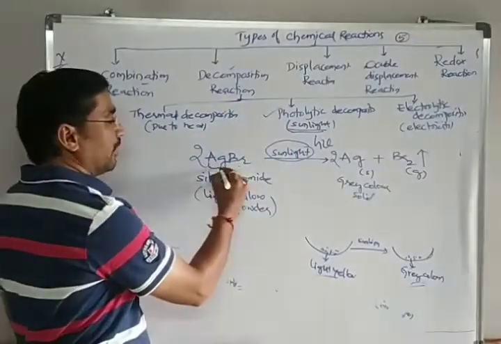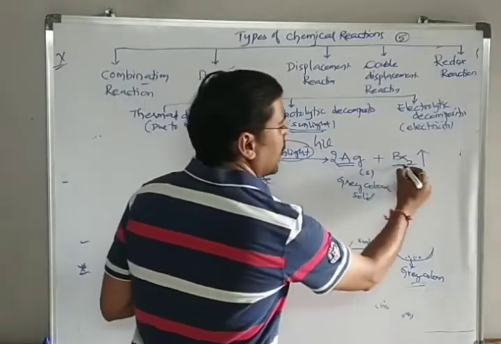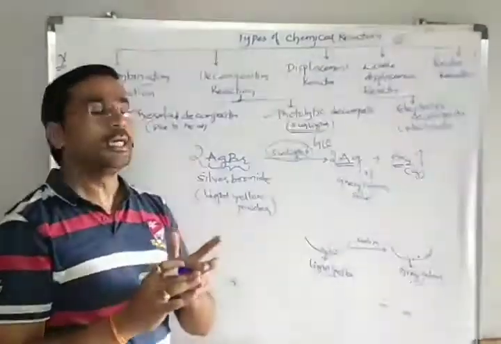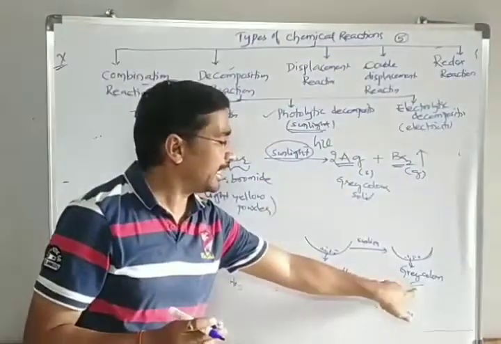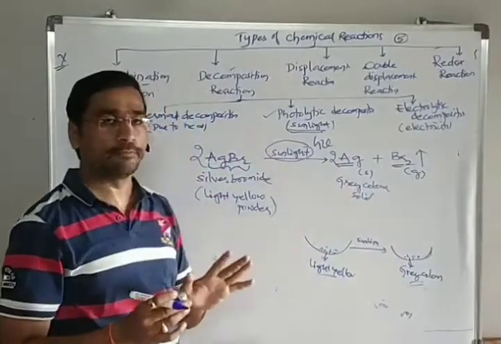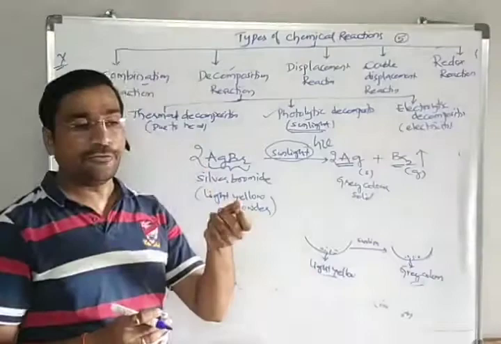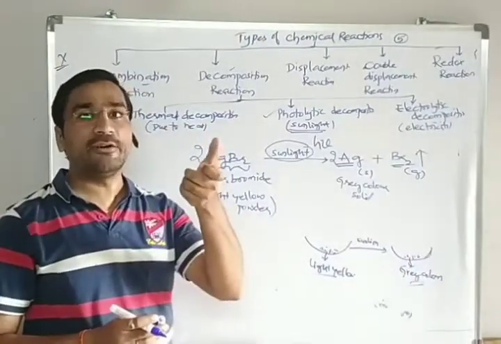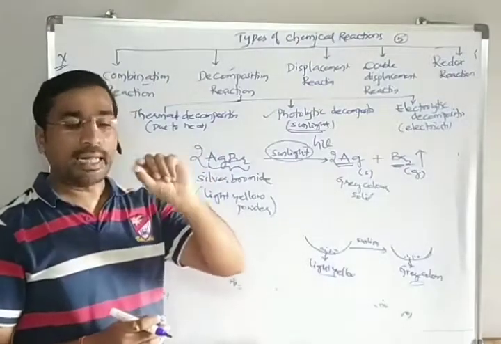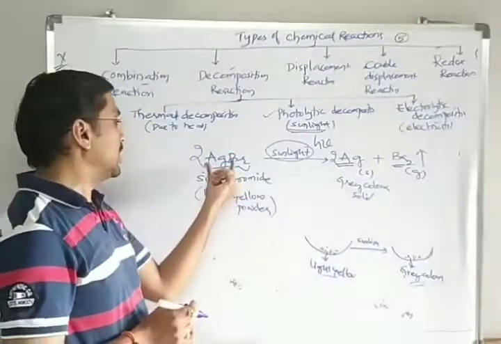Before it was silver bromide. After heating, it converts into silver along with bromine. Two compounds are there. Bromine escapes out in the form of gas, but you can notice here a grey color compound, that is silver. This silver bromide we used in photographic plates. In the olden days, the black and white photographic film, on that one, the chemical we used is silver bromide.